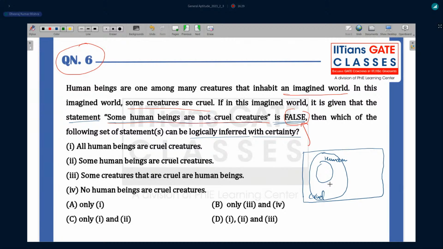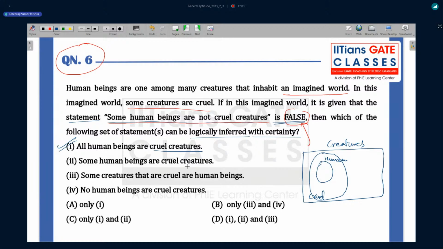Yes, so option A is going to be correct. So you can see here, this is creature. First read this first option. You see here, all human beings are cruel creatures. Yes, all human beings are cruel creatures because human resides inside the cruel. So this is going to be correct, option A is going to be correct.